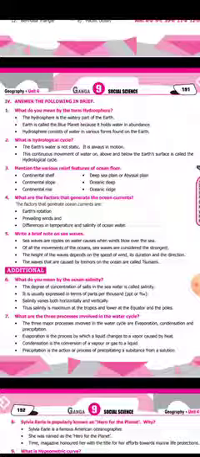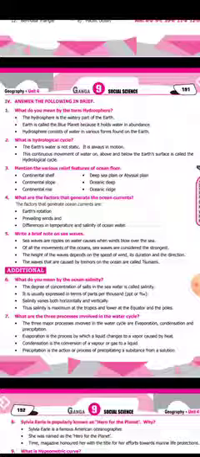Okay. Then the second question is, what is the hydrological cycle? The earth's water is not static, it is always in motion. The continuous movement of water on, above, and below the earth's surface is called the hydrological cycle.